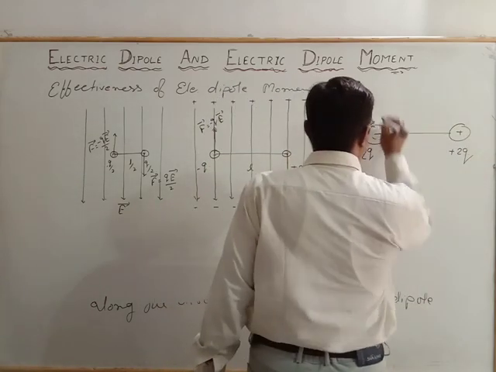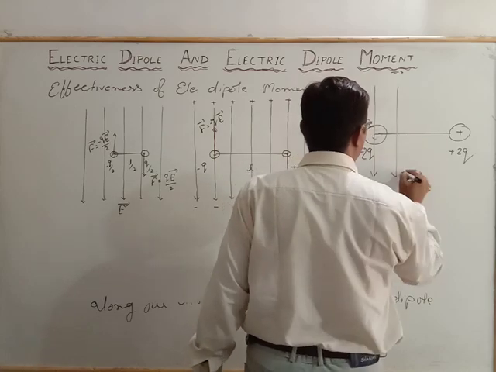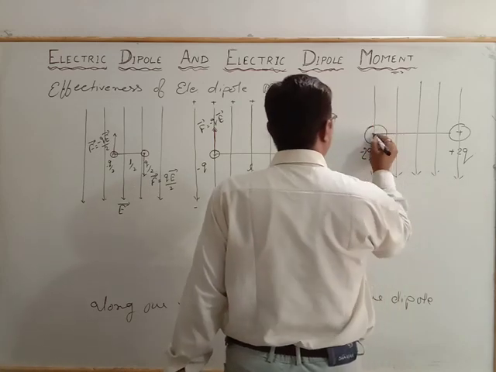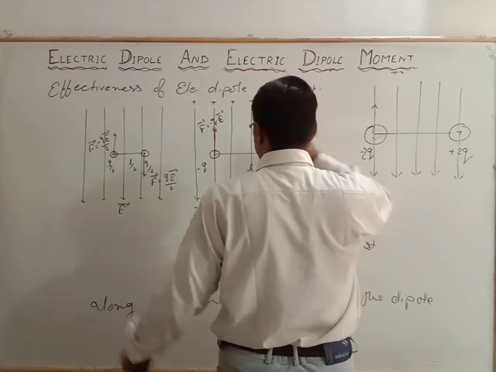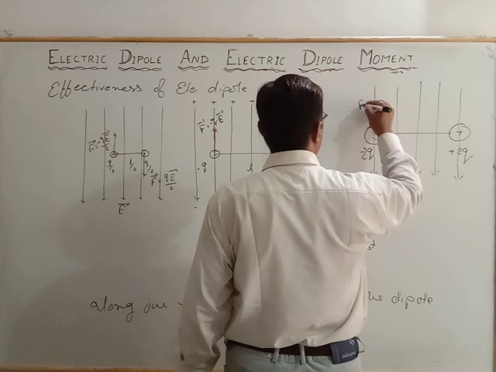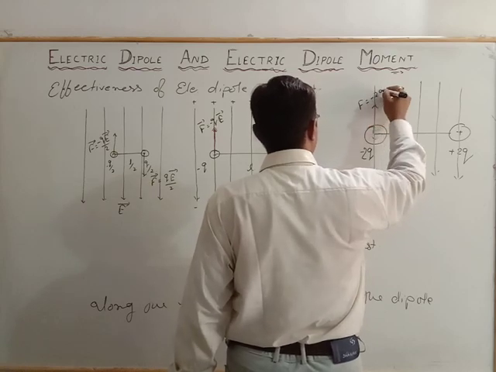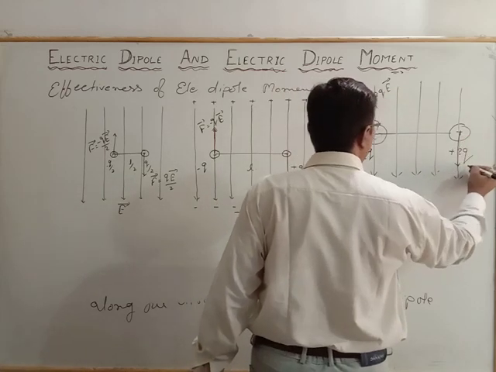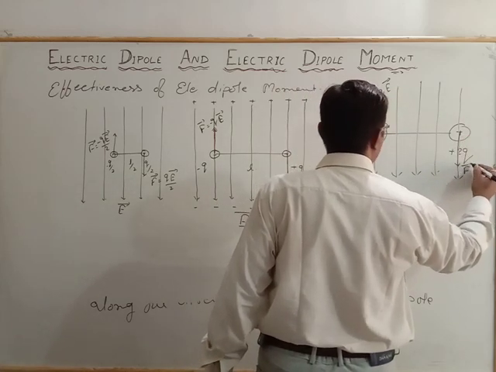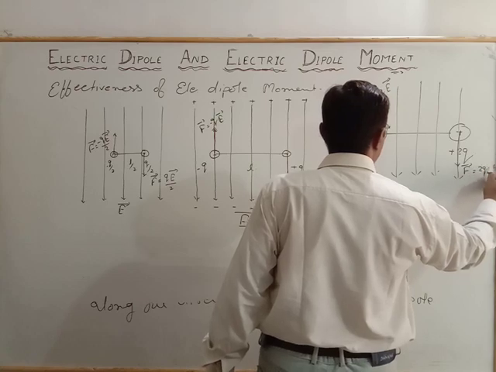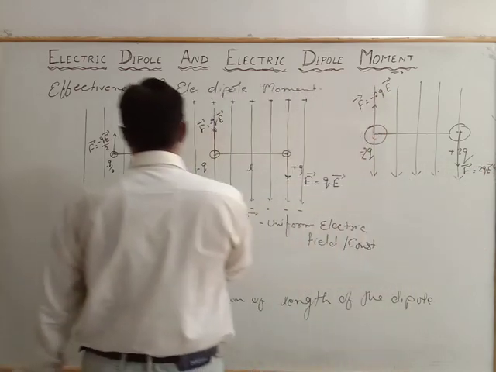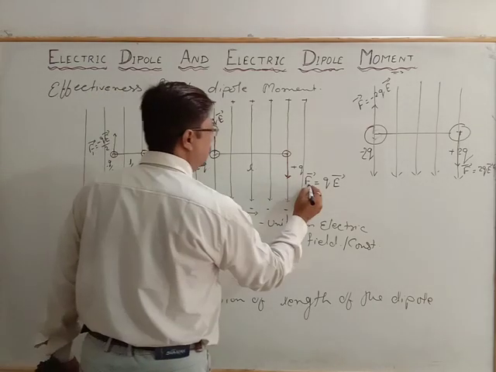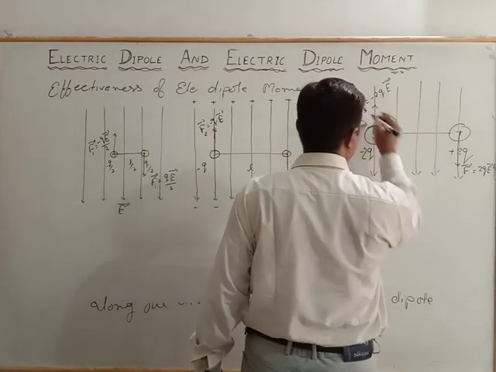So here the electric field is again of the same value, constant. Now the force acting here is greater compared to the others, and that force is minus 2q into E vector. Here it is q, and that force is equal to 2q into E vector. Let these be the forces: here the force F1, here the force F2, and here the force F3.